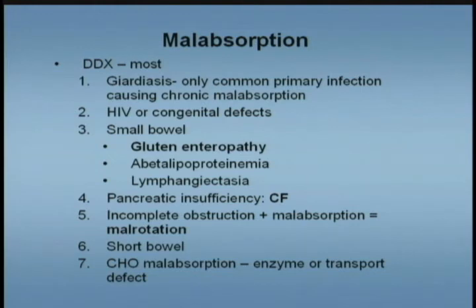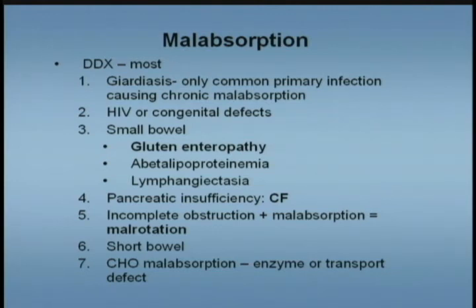This is a differential diagnosis for malabsorption, and Giardia, as an infection, can cause an acute diarrhea, but it can also cause chronic malabsorption. Remember, for Giardia, what's called the string test, or the duodenal aspirate. That would be a test to help you confirm the diagnosis of Giardia, although you can also see stool for ova, cysts, and parasites for Giardia.